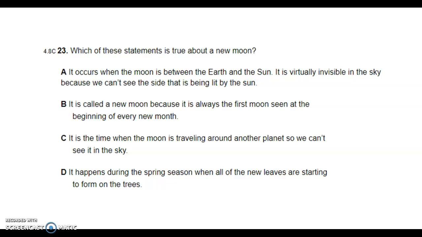Question 23. Which of these statements is true about a new moon? A, it occurs when the moon is between the earth and the sun. It is virtually invisible in the sky because we can't see the side that is being lit by the sun. B, it is called a new moon because it is always the first moon seen at the beginning of every new month. C, it is the time when the moon is traveling around another planet so we can't see it in the sky. Or D, it happens during the spring season when all of the new leaves are starting to form on the trees. So which of those is true about the new moon?